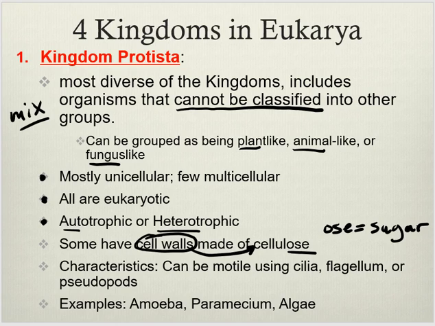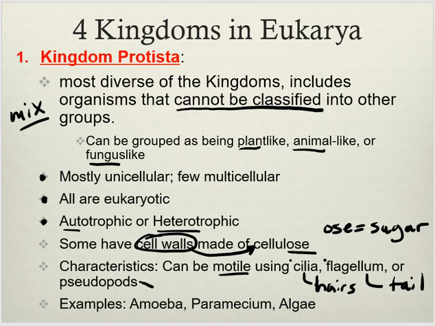Okay. Can be motile using cilia, flagellum, or pseudopods. Cilia is like little hairs all the way around them. Those hairs all wave in the same direction at the same time, and it makes the organism move. Flagellum, you know what a flagellum is? It's a tail, a single tail.